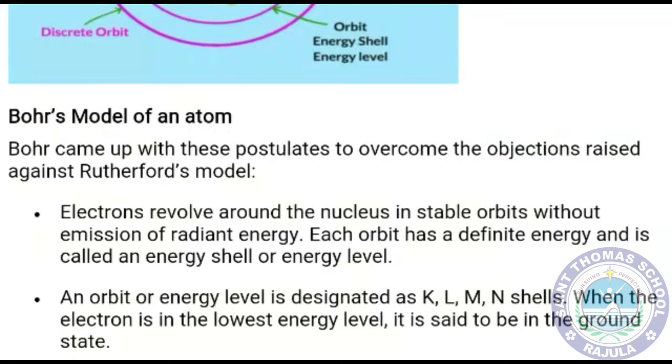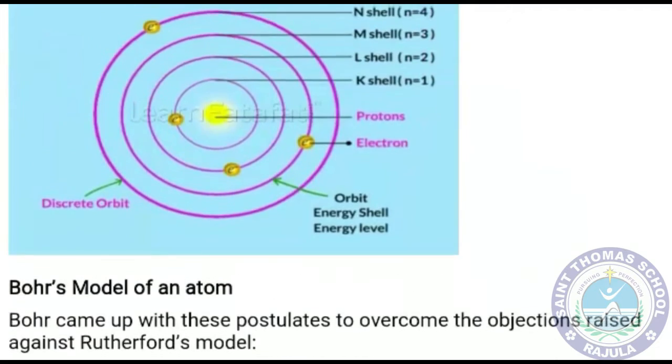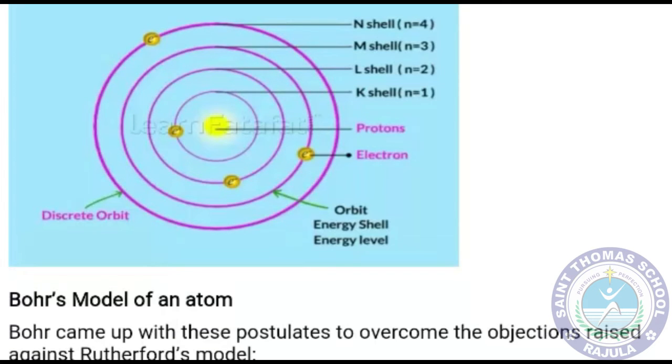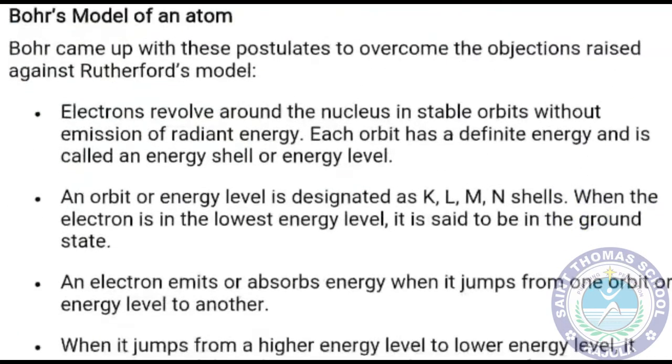Each orbit has a definite energy, and it's called an energy shell or energy level. An orbit or energy level is designated as K, L, M, N shells, where the electron in the lowest energy level, which is nearby the proton, is said to be in the ground state.